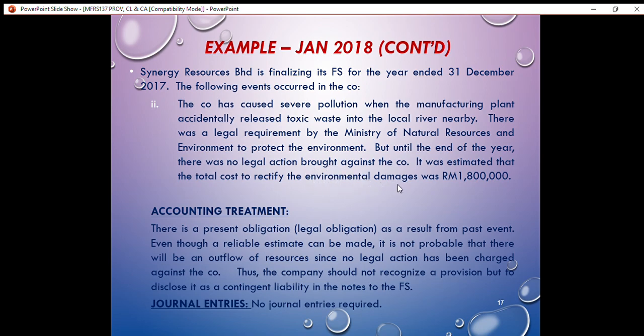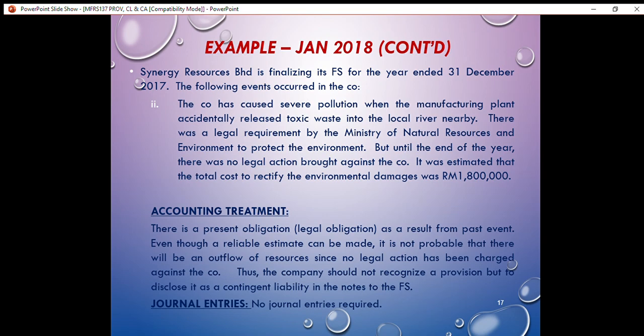in the financial statements. In order to recognize a provision in the financial statements, we need to ask ourselves three questions. First question: is there a present obligation as a result of a past event? From this situation, yes, there is a present obligation, which is a legal obligation, since there is a legal requirement by the ministry to protect the environment. So there is a present obligation here that is a legal obligation as a result of a past event.